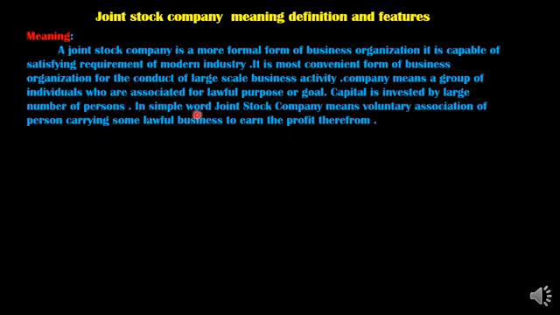In simple words, a joint stock company means the voluntary association of persons carrying on some lawful business to earn profit therefrom. Voluntary means as per their own wish, they come together, and carry on some legal business to earn profit from that business.